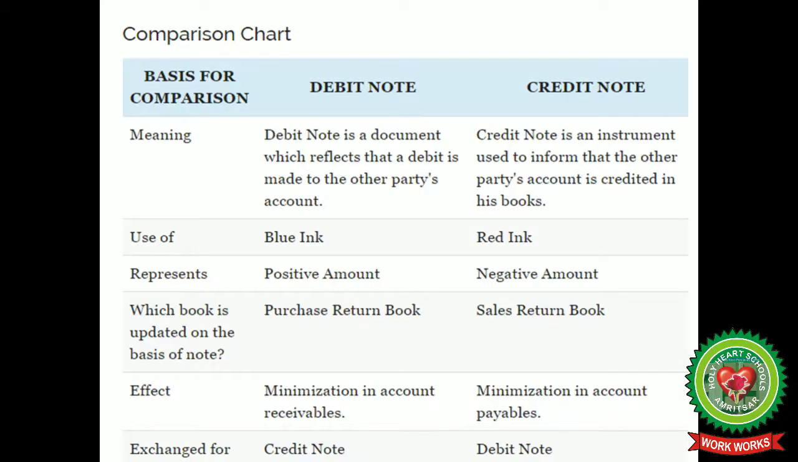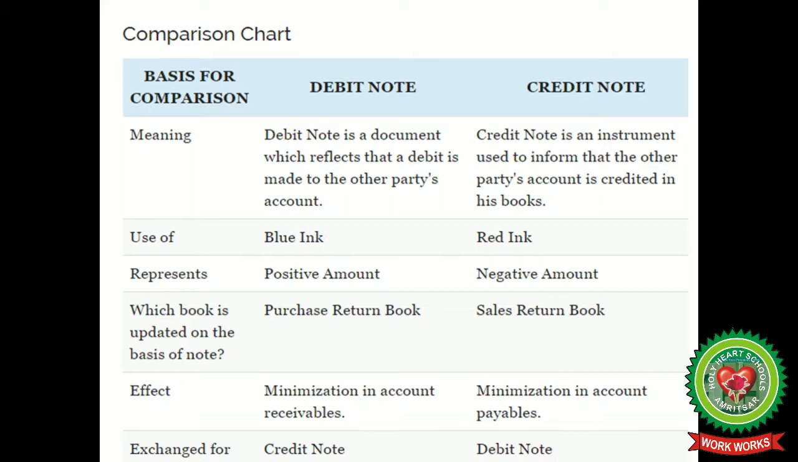Now there is a difference that lies between debit note and credit note. Debit note is a document which reflects that a debit is made to the other party's account. Credit note is an instrument used to inform that the other party's account is credited in his books. For debit note, blue ink is always used, and for credit note, we use red ink to prepare it. Debit note is a positive amount and credit note shows a negative amount.